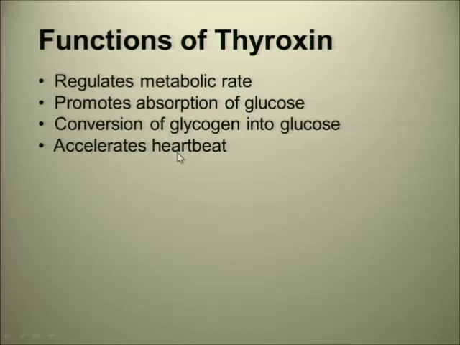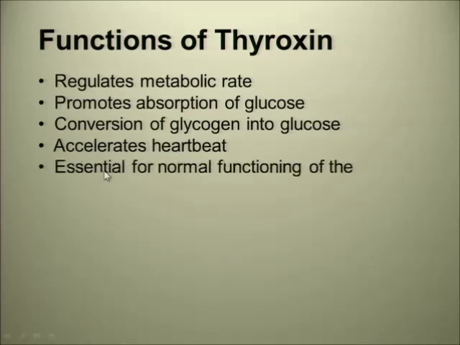It accelerates the heartbeat and is essential for the normal function of the nervous system. This is what I want to emphasize. When you learn the nervous system, we will look at questions, and then we will see there's a correlation between the endocrine system and metabolic rate or the nervous system.